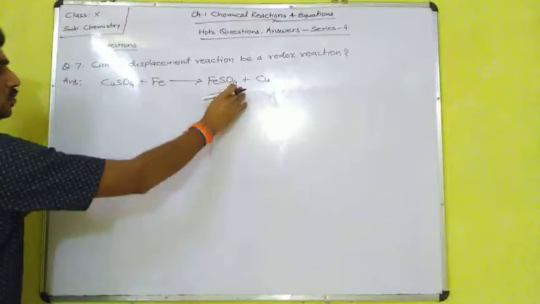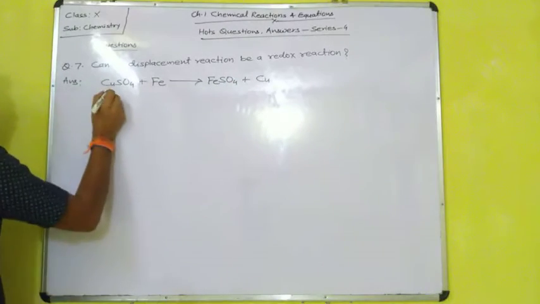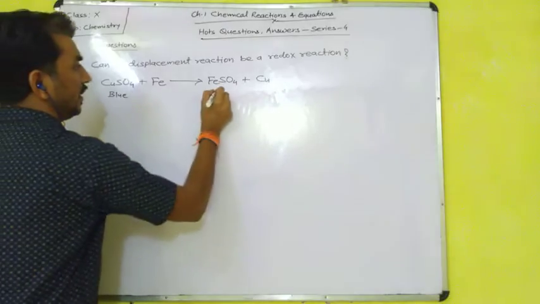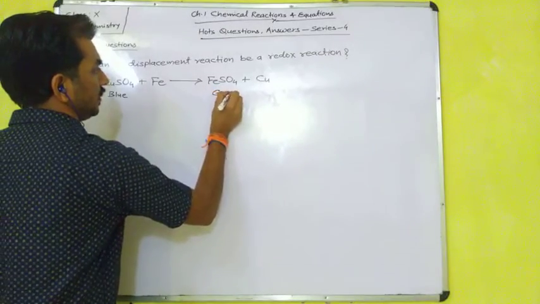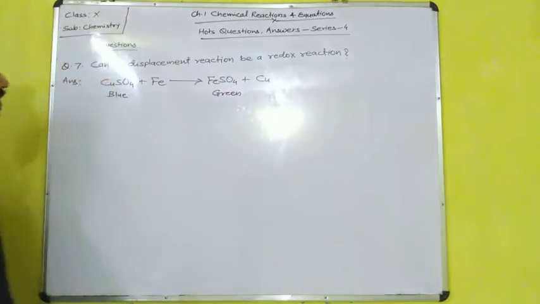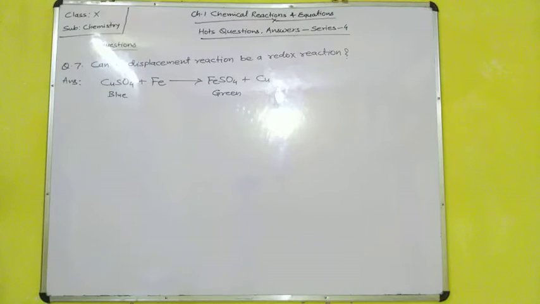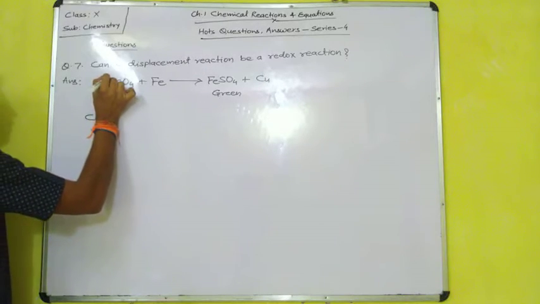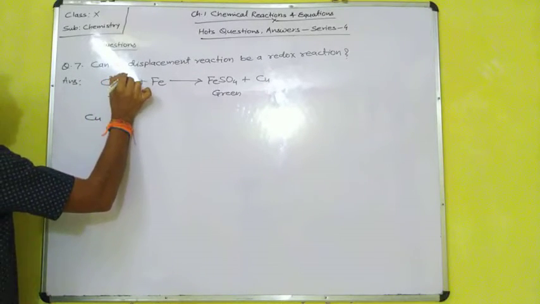Here the blue color copper sulfate converts into the green color ferrous sulfate. Now, let us check it. Here copper is in the +2 oxidation state.